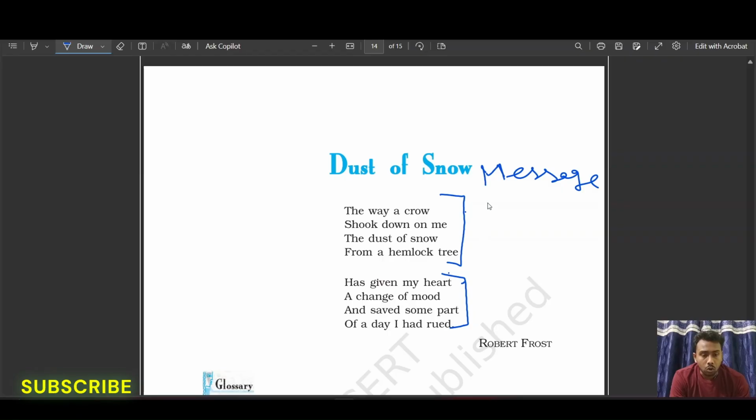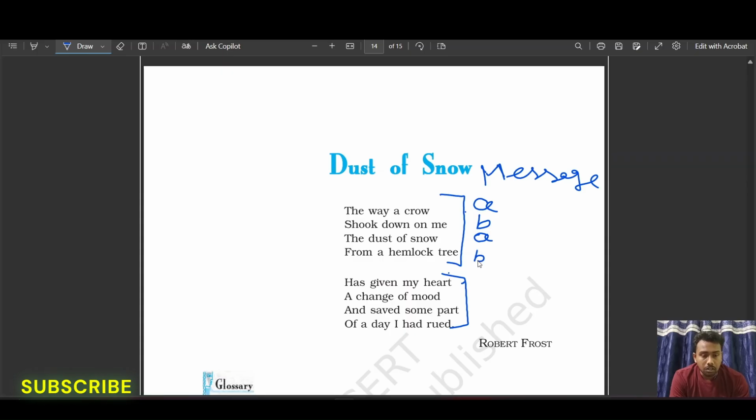The way a crow. So crow we will take as A. Then swooped down on me. So me does not match with crow, so that means this will be B. Then the dust of snow. So snow and crow match, so this will again be A. So A B A. Then again tree matches with me.